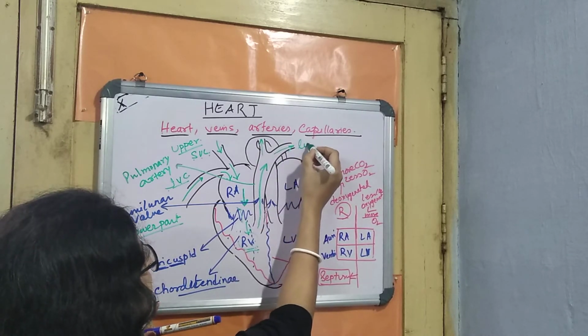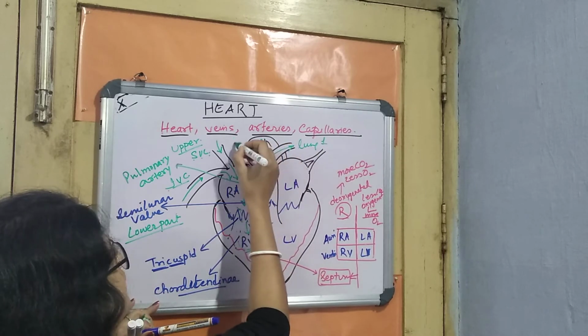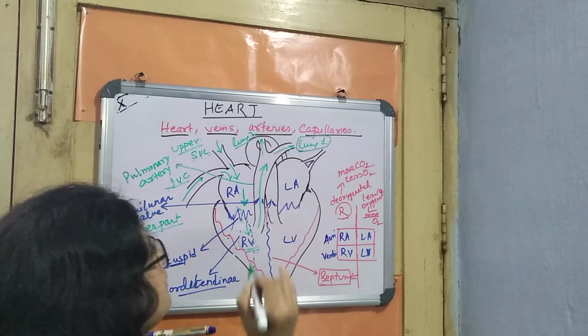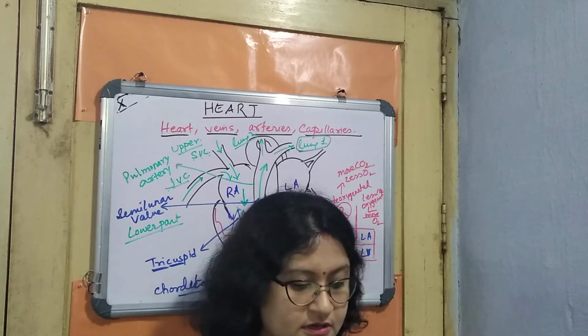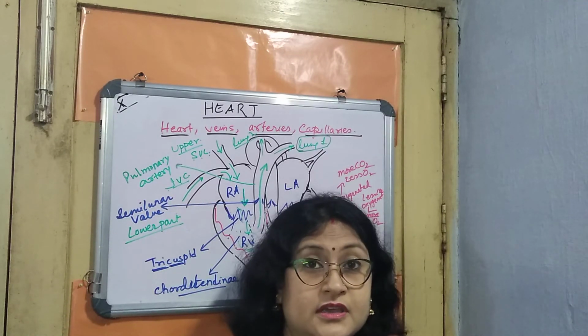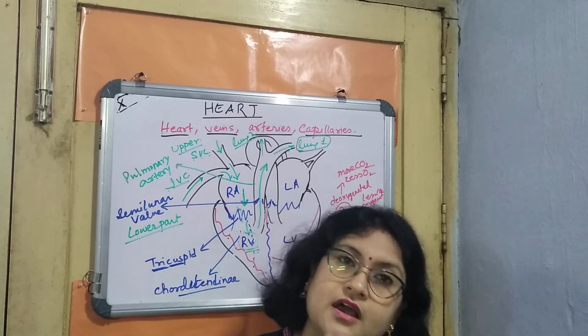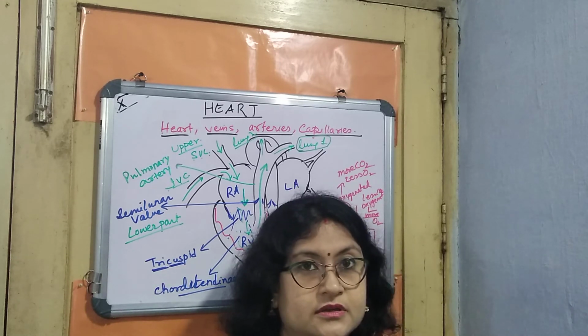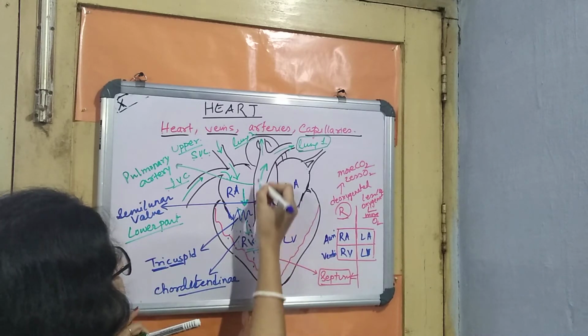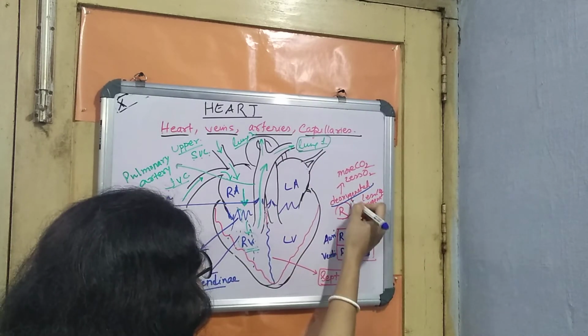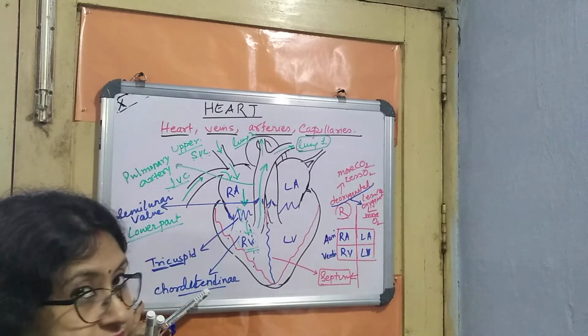One is going to lung 1, another one is going to lung 2. And why is it going? The lungs' function over here will be what? Purification. It will fill the blood with oxygen, and again it will send the blood to the heart. So the heart is sending the blood to the lungs so that deoxygenated blood can become oxygenated.